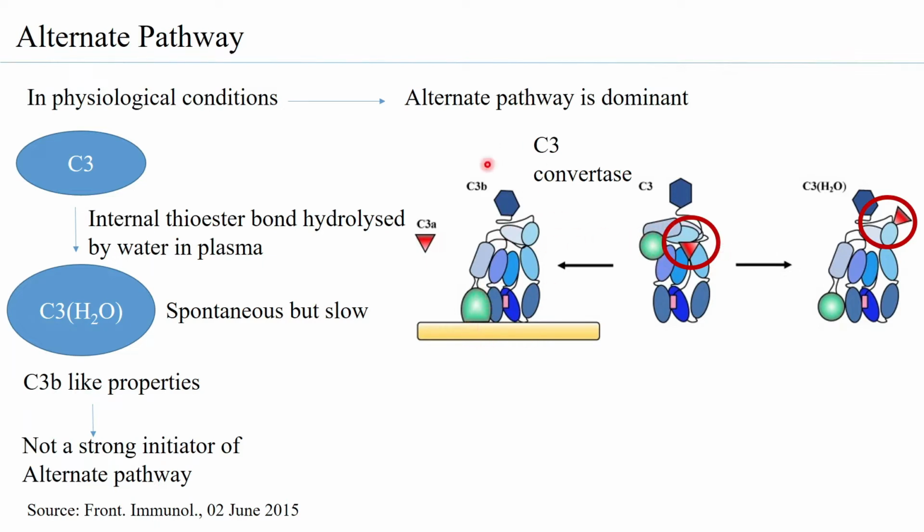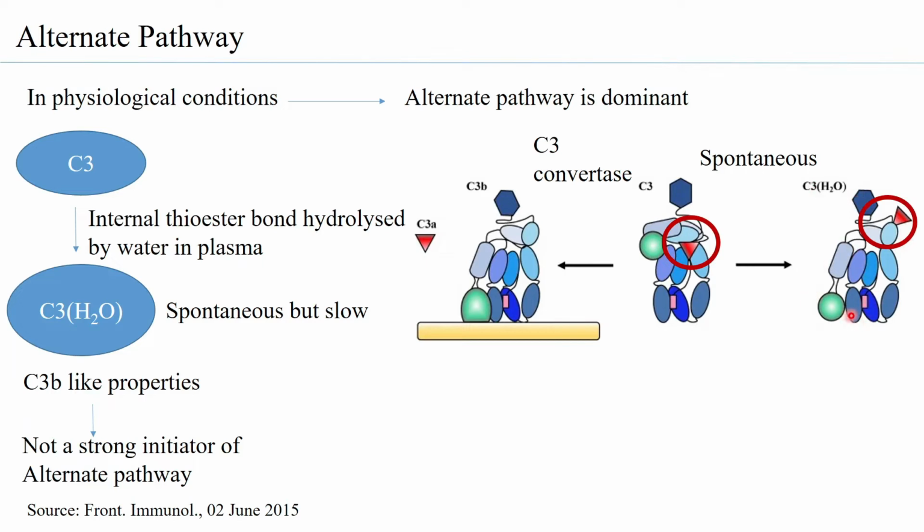So you can see how the conformation of C3b changes, and you would also notice that C3b is able to bind to the membrane or the surface of certain cells. Now, when it is spontaneous, the C3 is getting converted into the C3H2O form. But here you observe that the C3a is not cleaved off, and it remains attached, but a conformational change has definitely happened with the binding of the H2O molecule.